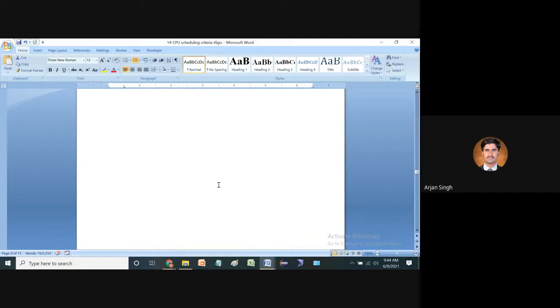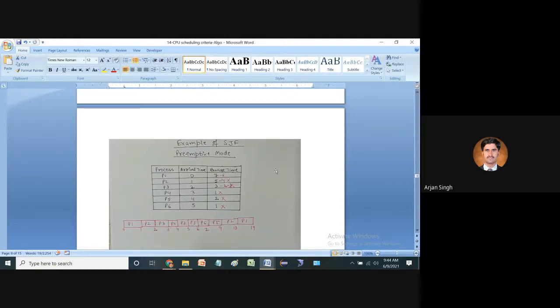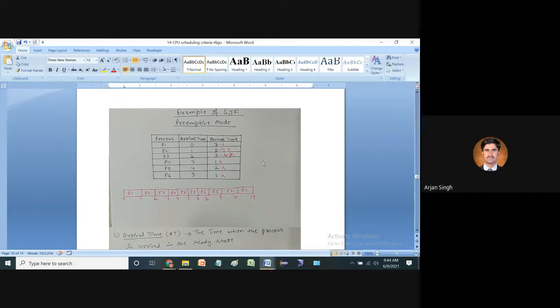Now we will move on to another technique, the preemptive technique. It is very important to understand what the preemptive technique, or preemptive mode, is.